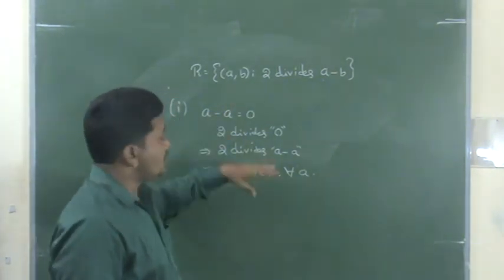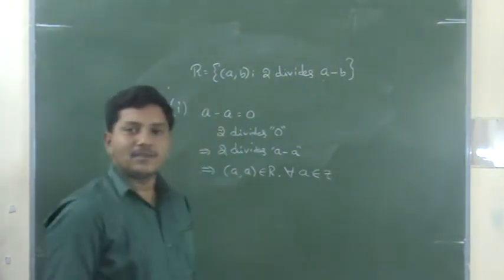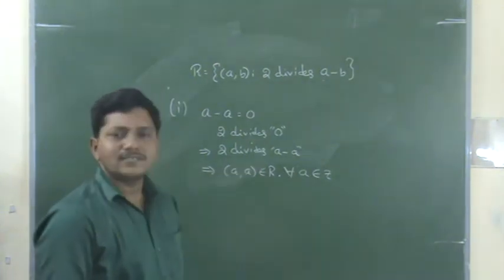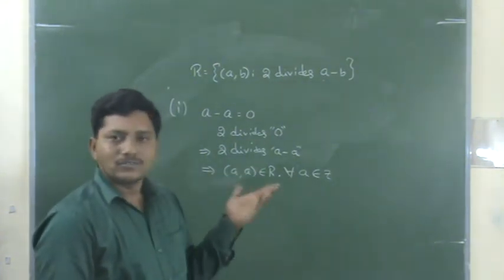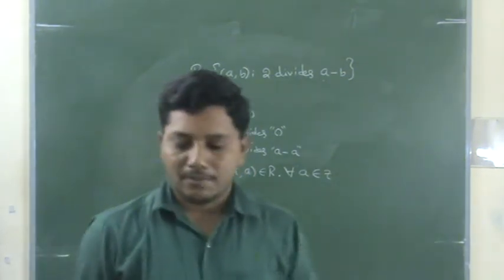For every element a belongs to Z. But suppose you consider a is equal to 5. 5 minus 5 is 0, so divisible by 2, right? Like that. Okay. Now I enter into the symmetric property.